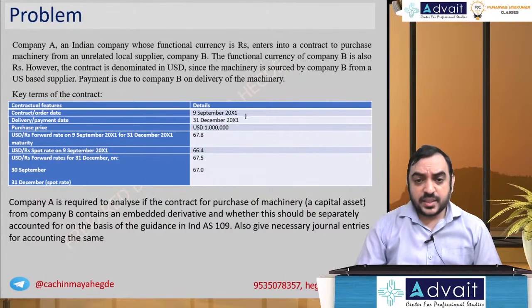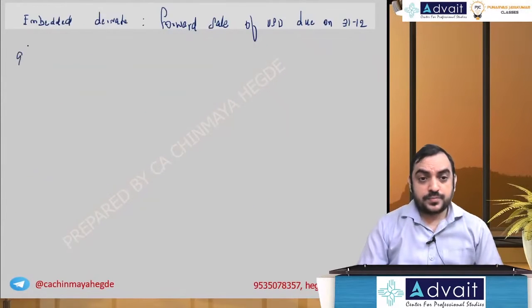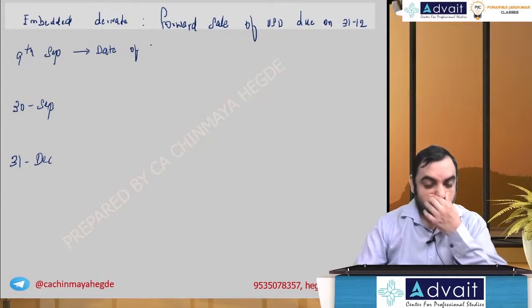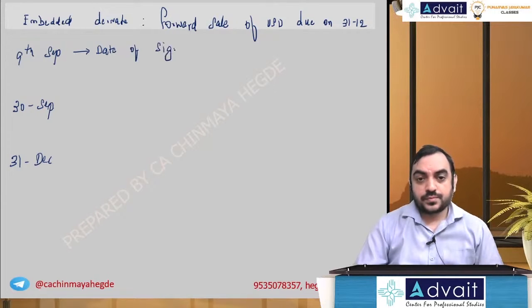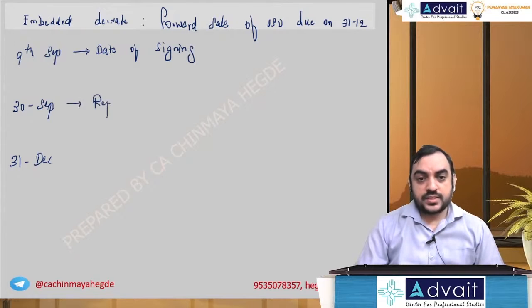Date of entry 9th September, then 30th September, 31st December. The 9th September is the date of signing the contract. 30th September is one reporting date.